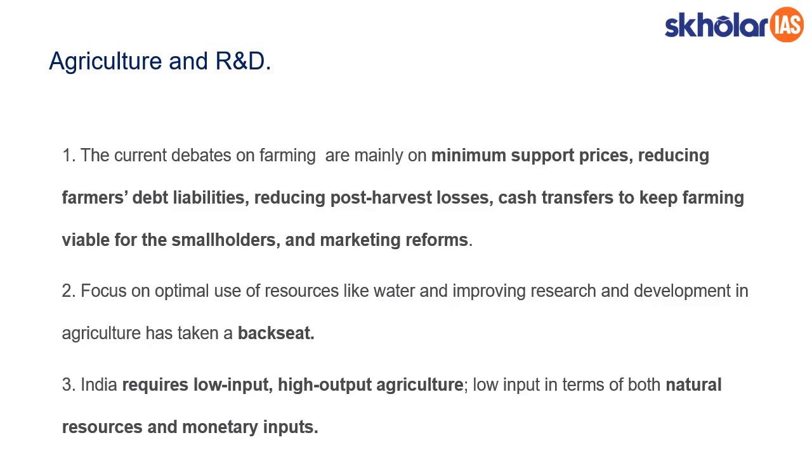Second, once the input is done, we have to deal with operational issues like how to access proper credit and how to deal with any disaster through insurance. All these things we have to take care of. Once this is done, when the crops are ready, our focus shifts to how to reduce post-harvest losses, how to store these agricultural commodities, and how to increase the value of agricultural commodities by enriching them. And the fourth stage is the commercialization stage, where the stored grains can be commercialized through streamlining the supply chain. This is where the recent farm laws come in. ENAM and the farm laws come in at this stage.